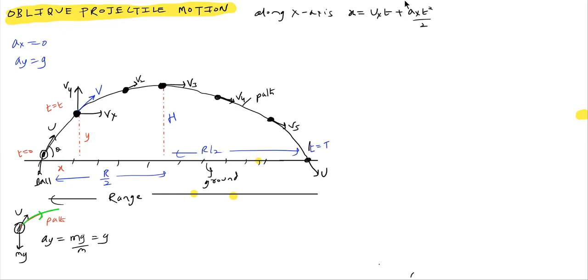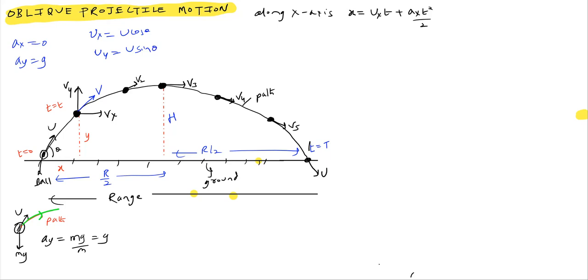What is ux? What is x? What is u? Initial speed of projection. So this u is the initial speed of projection. What is this theta? Angle of projection. We'll define it like this. Then what is the initial velocity along the x-axis? The initial velocity along the x-axis, we write as u cos theta. Initial velocity along the y-axis is u sin theta.